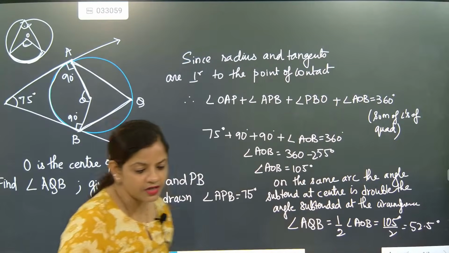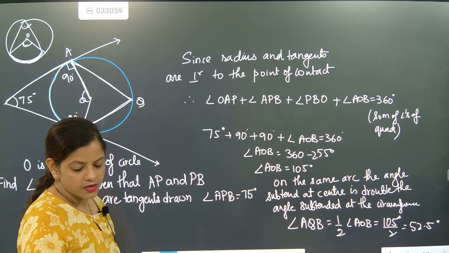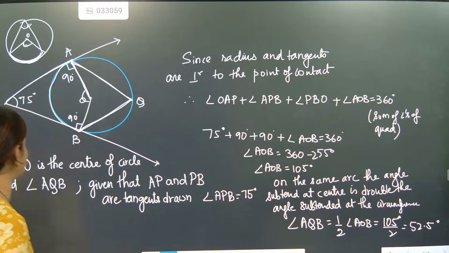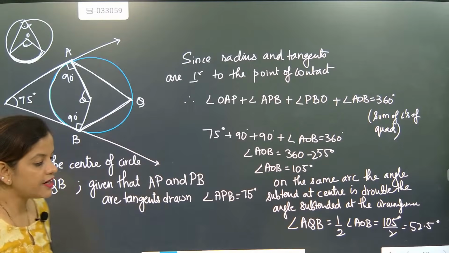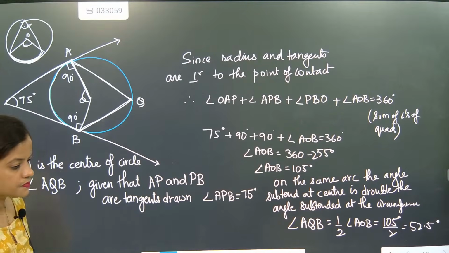I hope you have understood this is the way to solve the question. Everyone, please kindly check. This is exactly the way to proceed and solve the question.